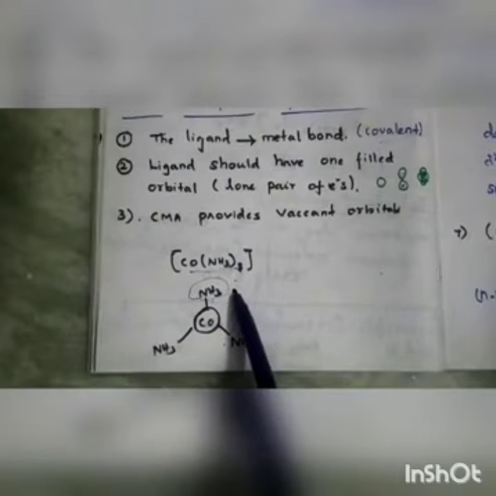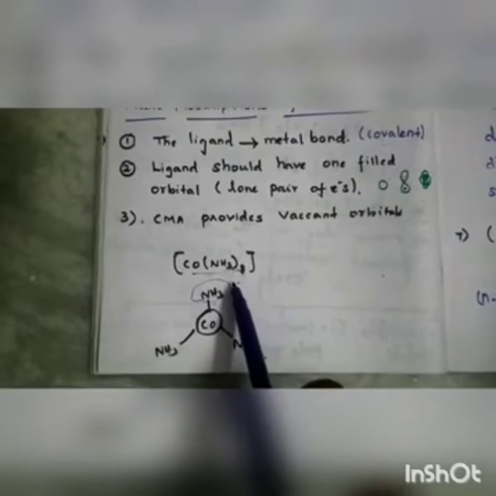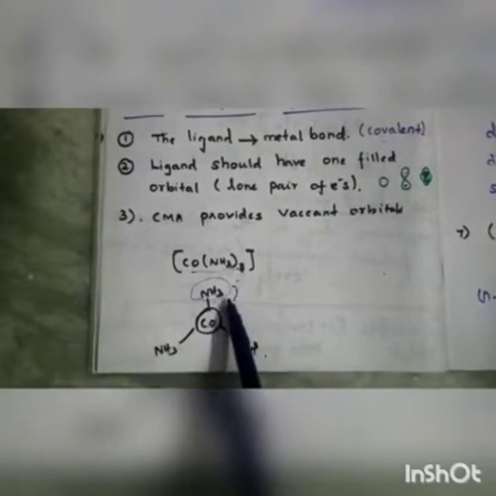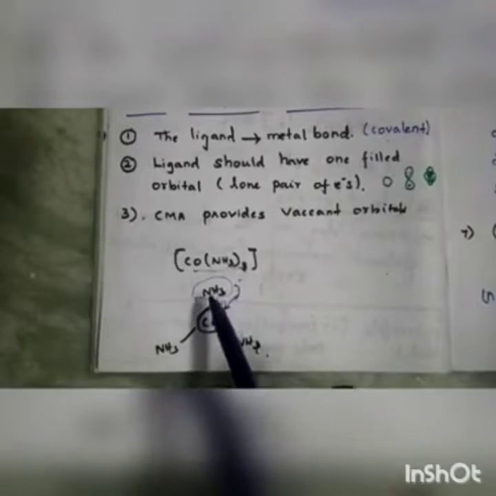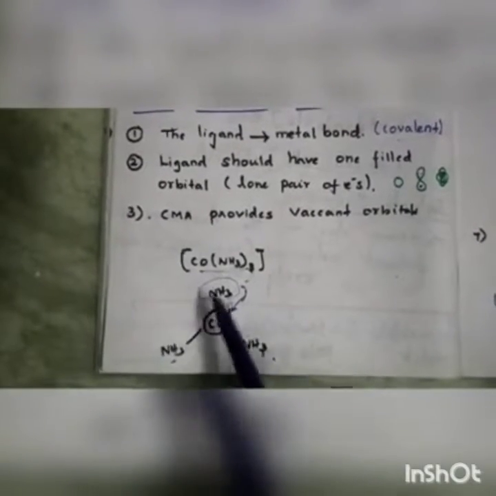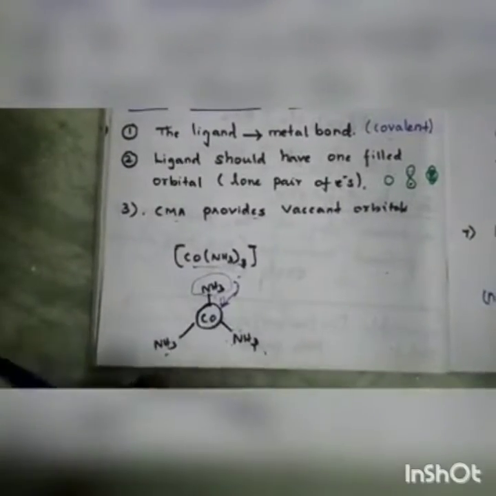If the ligand contains the lone pair of electrons, then only it can form a bond with the central metal atom. Do you understand? The cobalt must have some vacant orbitals, and this ammonia must have a lone pair of electrons, then only there will be a formation of bond between the central metal atom and the ligand. For that, the central metal atom provides vacant orbitals. Am I clear to you?